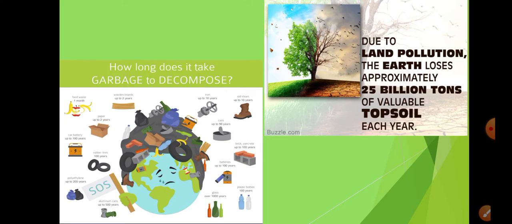The point to remember here is, due to land pollution, our earth loses approximately 25 billion tons of valuable topsoil each year. So due to land pollution, the topsoil is getting degraded every year, around 25 billion tons. Because of this, we are facing a lot of problems, like drought conditions, and desert areas are more now, right? So all these problems are arising because of land pollution.